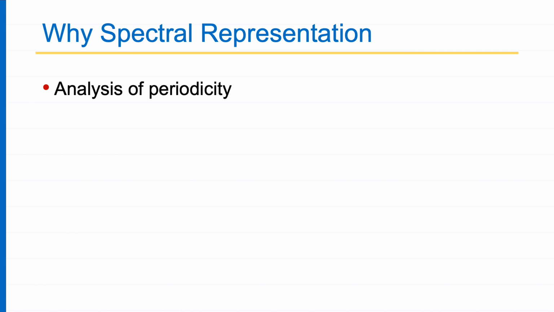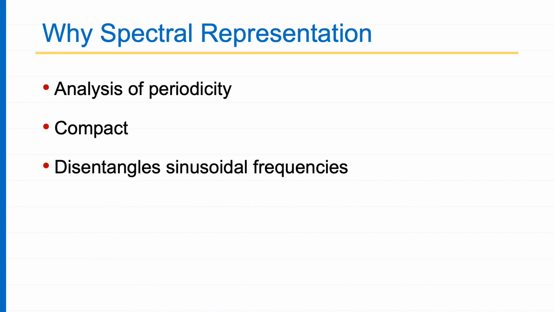So why is it useful? It is useful for, as we saw, analysis of periodicity of a signal. The peaks in the spectrum will tell you what frequencies are dominant. Then this representation is very compact. If you know that only certain frequencies are present, you can discard other frequencies which are not very strong, and you can just keep the strong frequencies, and you can send this information or compress the signal with that information.